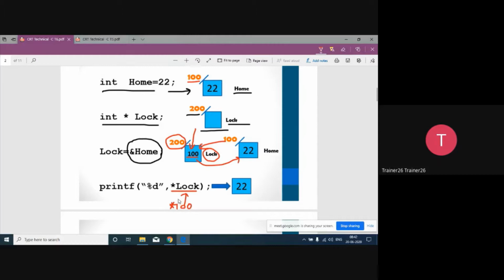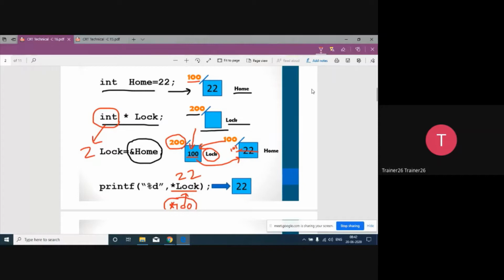But now the question is that at an address 100, there may be many bytes, 100, 101, 102, 103. So the lock variable will refer to its data type. What is the type of the lock variable? Integer. That's why it will fetch only 2 bytes. If it is in a 16-bit environment, it will only fetch 2 bytes. So whatever data is stored at 100 as well as at 101, it is going to fetch only those 2 bytes. That's why the answer over here you will get is 22.